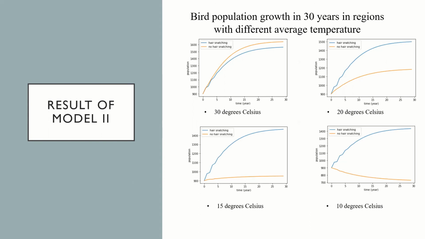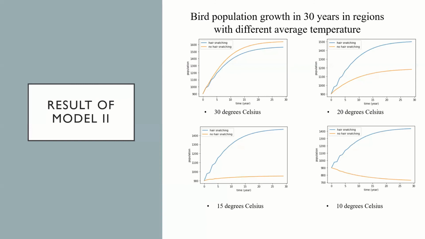In a region with average temperature of 30 degrees Celsius, the species is better off not performing hair snatching at all. This is very similar to what we got from Model 1. In colder regions, however, hair snatching clearly has a significant impact on the population. Thanks to the stability it provides for young birds, the population settles between 1,400 and 1,500 individuals in all cases. Without it, the population struggles to increase in size as the average temperature drops. In a region with average temperature of 10 degrees Celsius, the population size even reduces.